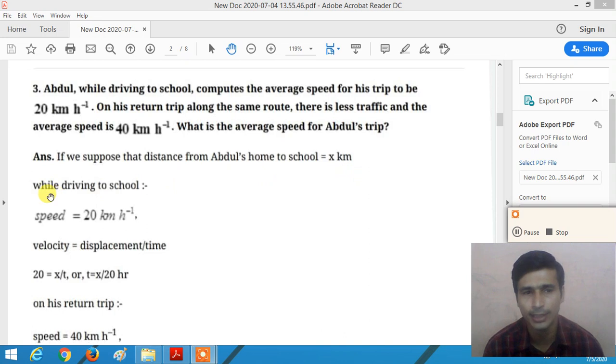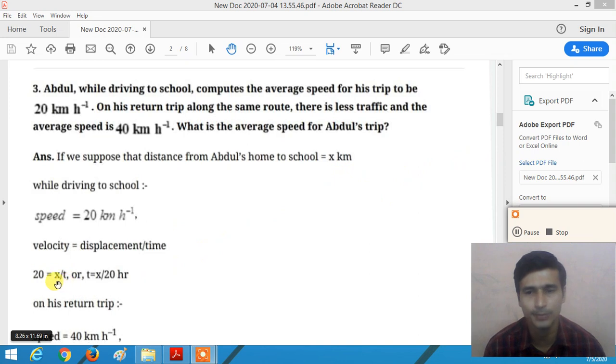Now while driving to the school, Abdul's average speed is 20 kilometer per hour. So speed is given to you 20 kilometer per hour. So what is the formula of the speed? Speed is equal to distance divided by time, right? So 20 is equal to distance, we assume x kilometer, divided by time t.